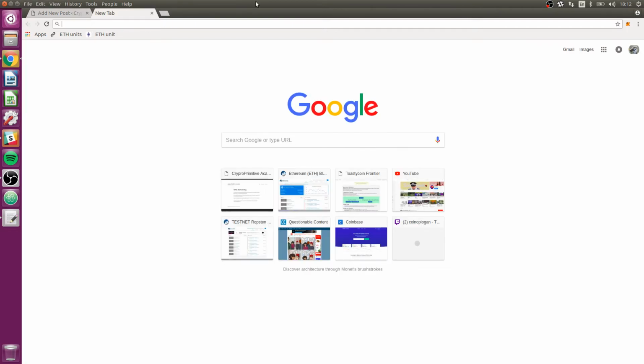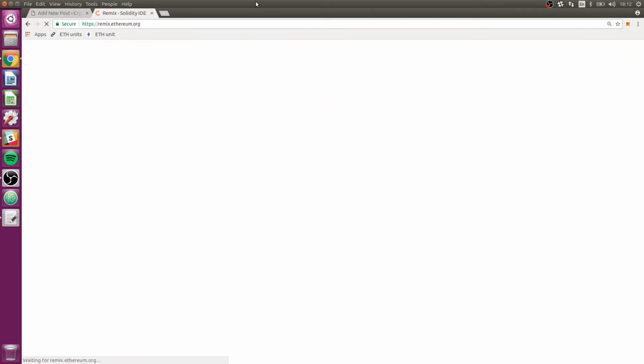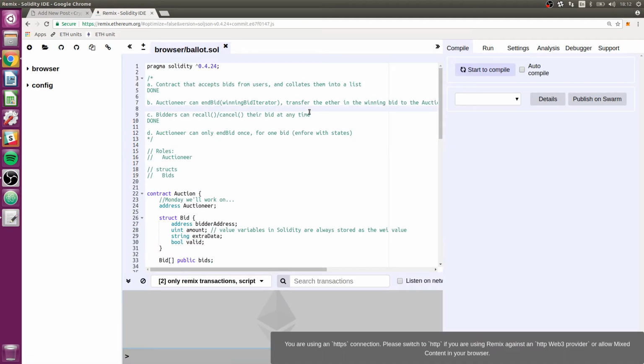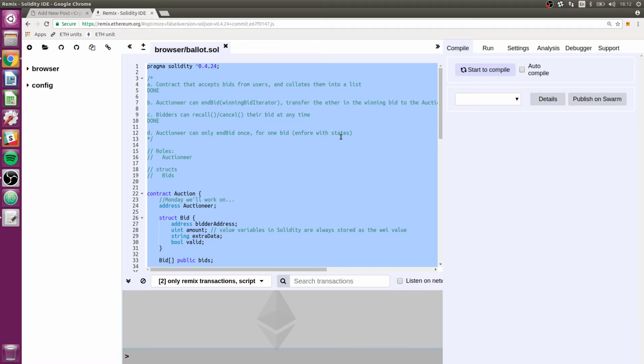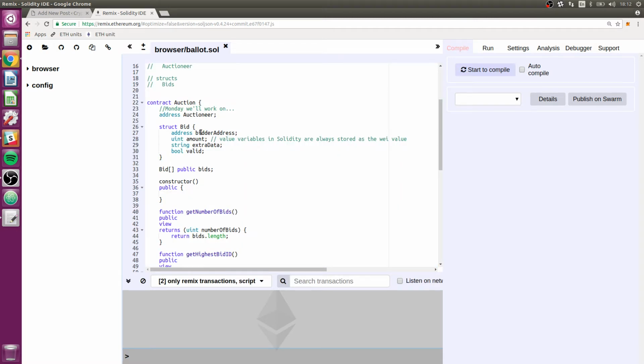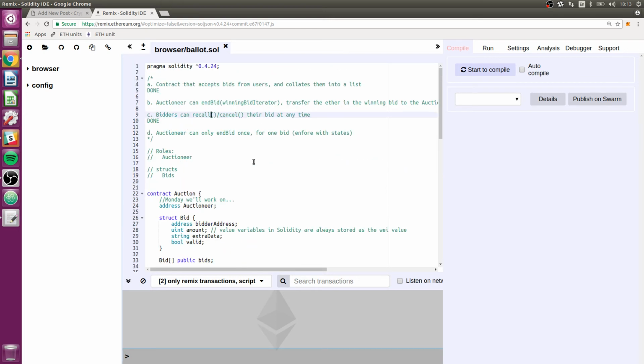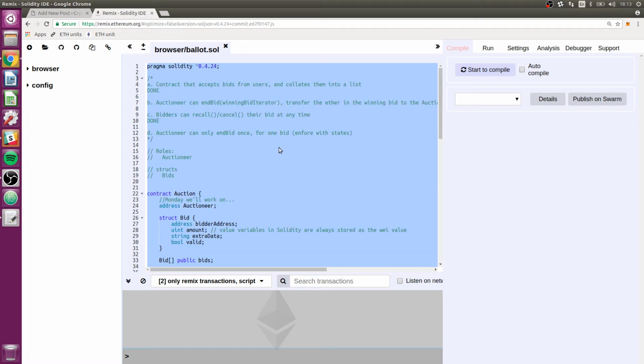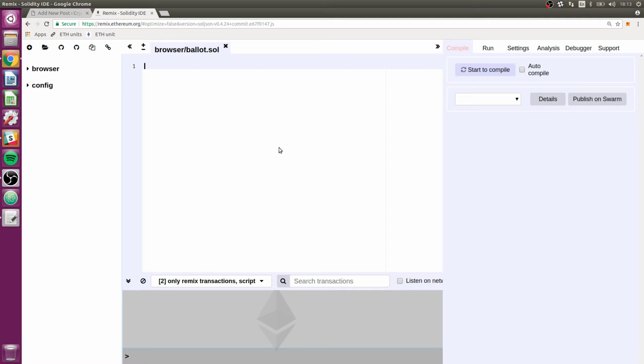So let's go to Remix. And I'm going to clear all this out. This is the auction code from last week. I don't know if we'll ever finish this, mostly because I don't know if there's really a use case for this as we've written it. We might revisit this, but don't hold your breath on that. The source code for this, of course, is in the week 1 folder of the Crypto Primitive Academy source code repository. So if you want to look at that or do something with it, feel free.